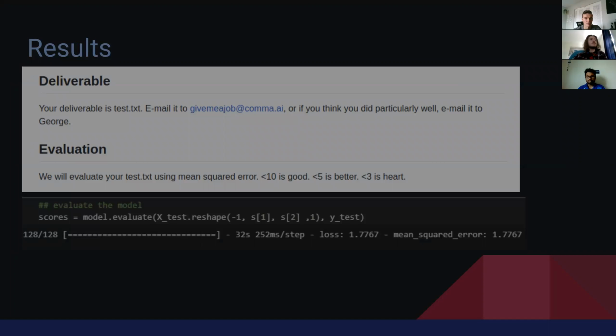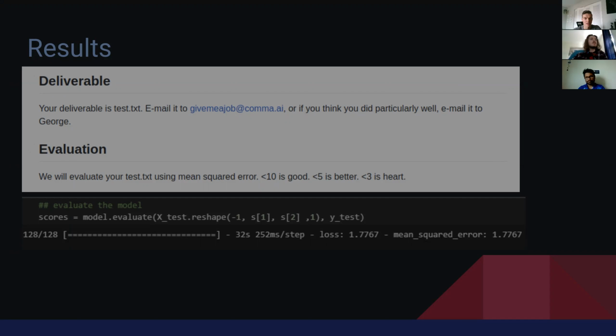After we train the model on the 80% split of the training data, we then test our solution on the last 20% of the data that our model has not seen yet. We use all the same image preprocessing that we use for the training of the model, and our output for the model is in a text file, and it has the predicted speeds for each image frame in a file called test.txt. We had incredible results.